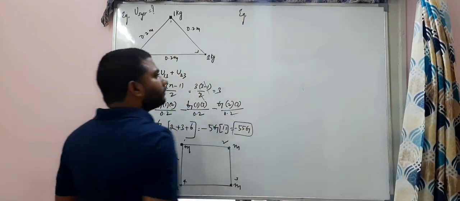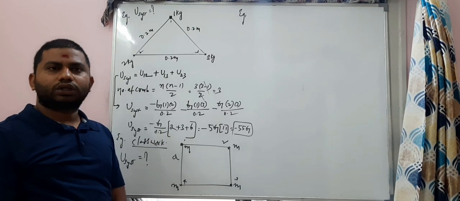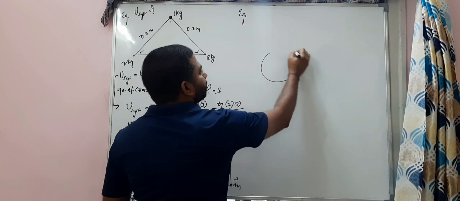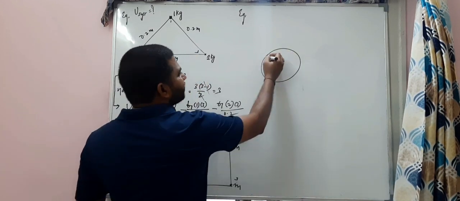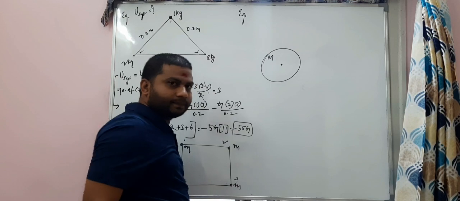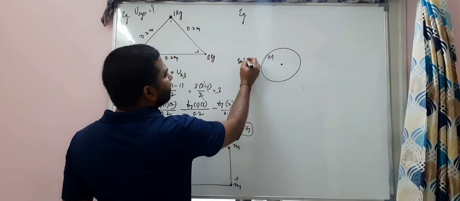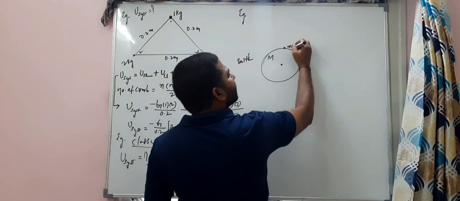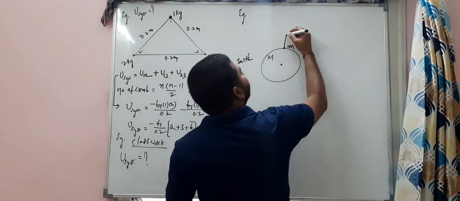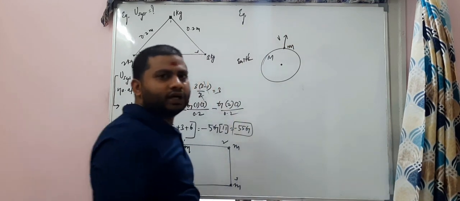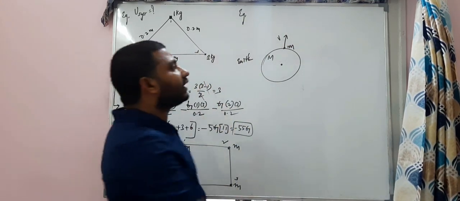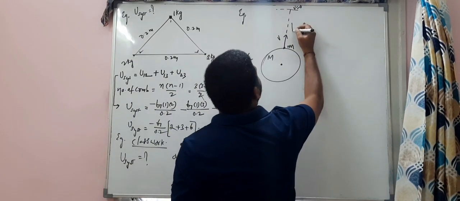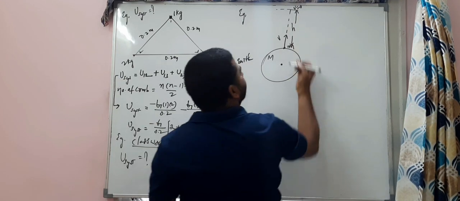Another example based on the same potential energy of the system. Look at this example. This is the mass m. Imagine that's the Earth surface. A body of mass m is thrown from here with a velocity v, carefully observe, and reaches some height. The final velocity is 0 and the body has reached some height h from the ground.